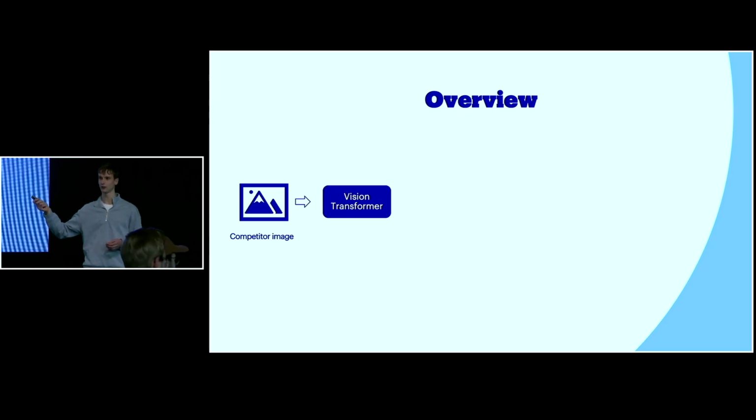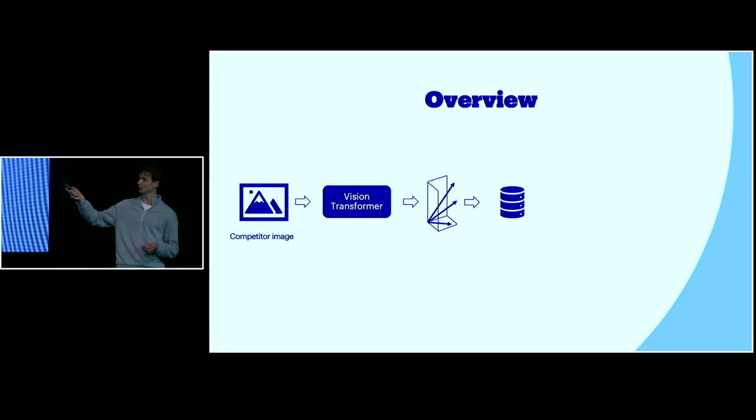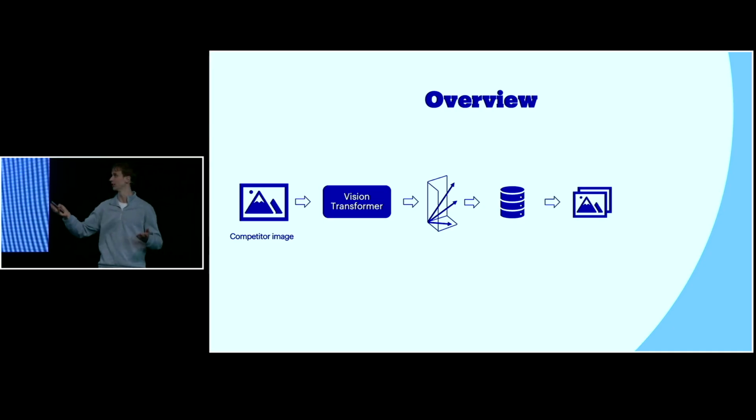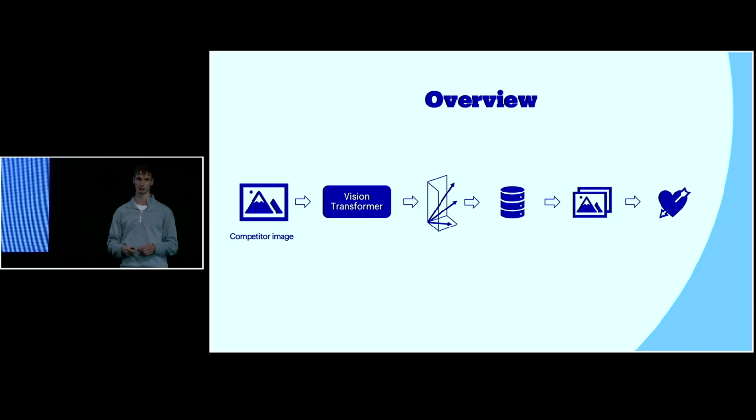Now, to give you an overview of the whole pipeline, we start with a competitor image. This is our query. We put it through a vision transformer, and we get an embedding. Then with this embedding, we search through the database where we also have all images of our platform embedded, and we get candidates. You can think of these as the top 5 candidates, the top 10 candidates. You can specify how many you want to get back. And then we use these in our title classification model to determine if these are exact matches. This solves the first issue of price competitiveness.